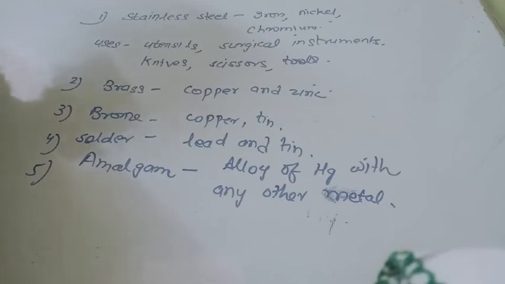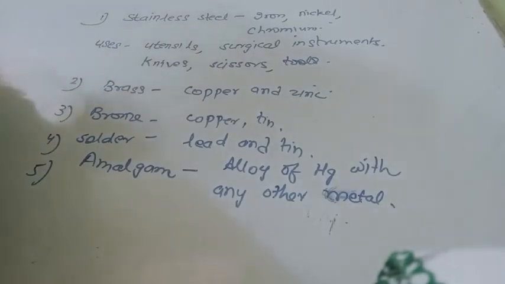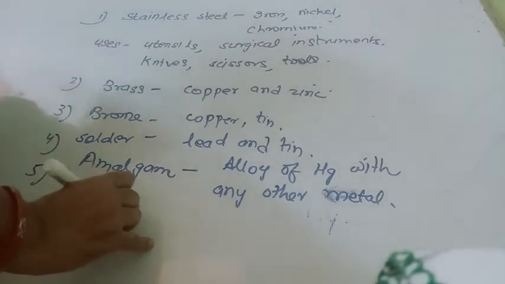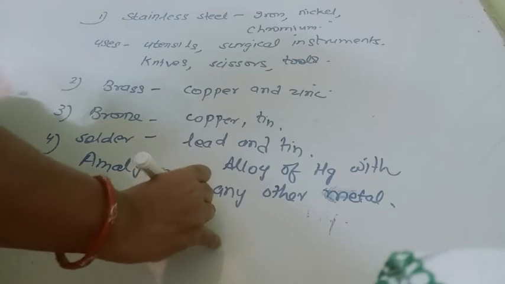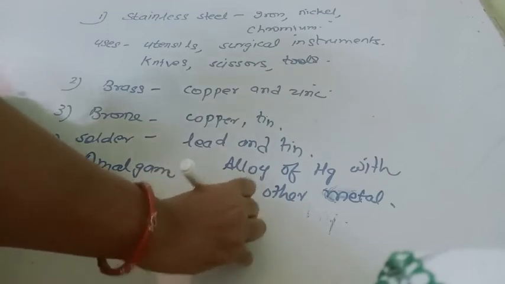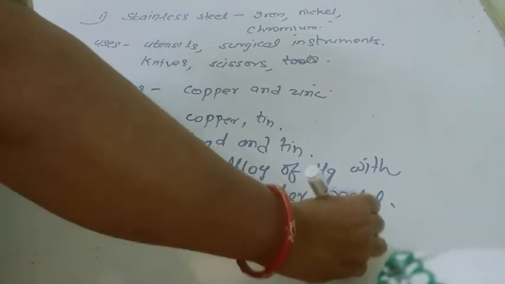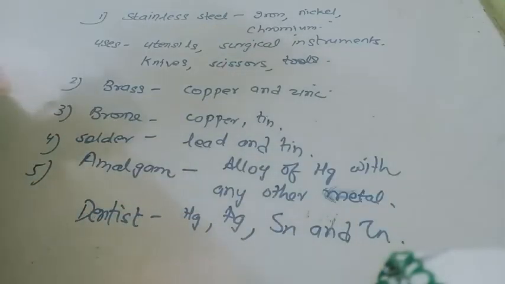The filling that dentists use is also an amalgam, and that amalgam is made up of mercury, silver, tin and zinc. Okay, the amalgam which is used by dentists is made up of mercury, silver, tin and zinc. Got it?